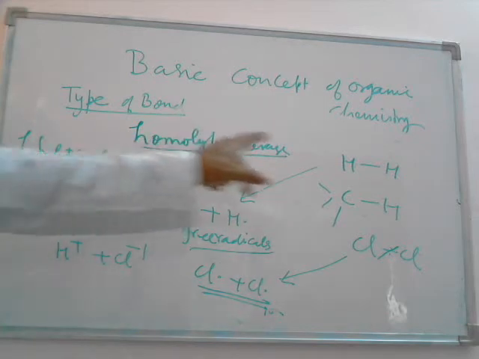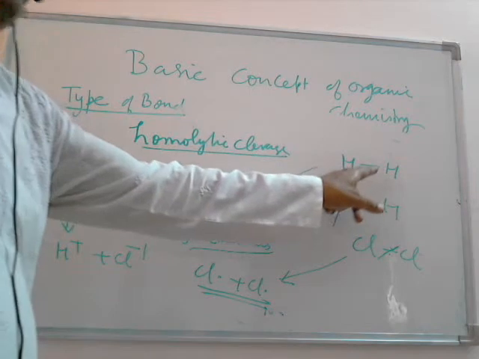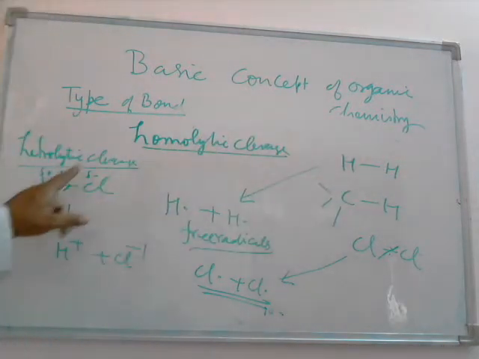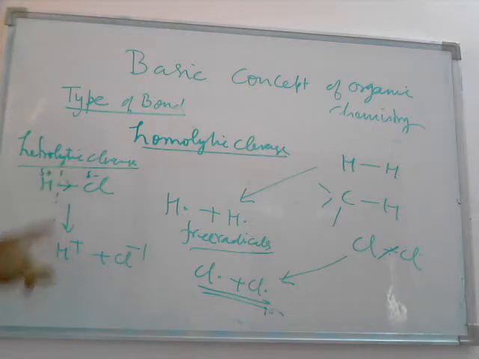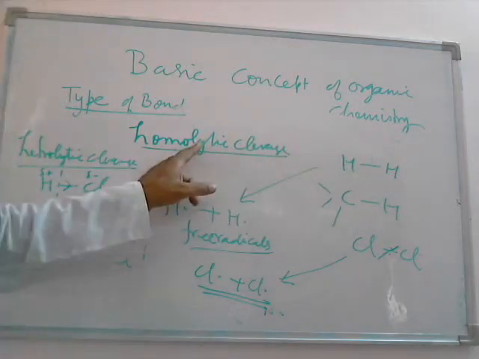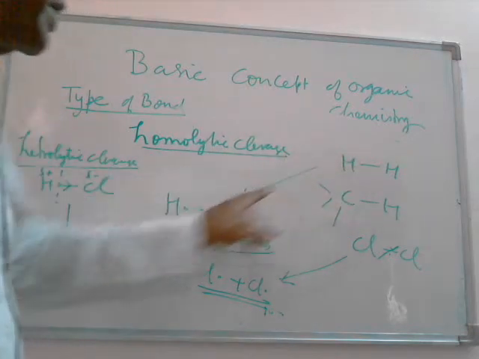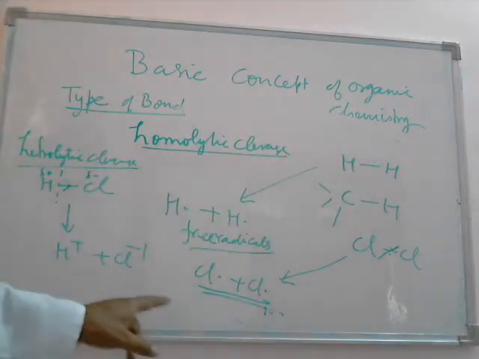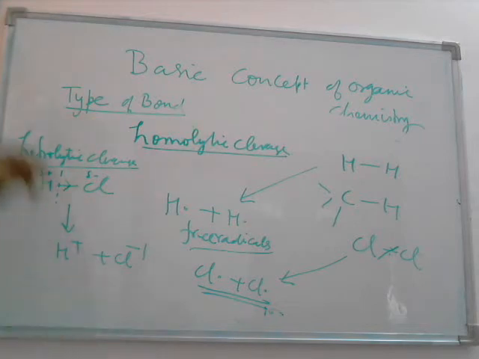This is called non-polar covalent bond. So sigma bonds are classified into polar covalent bond and non-polar covalent bond. Polar covalent bond causes the heterolytic cleavage. Non-polar covalent bond will cause the homolytic cleavage. Homolytic cleavage forms the free radicals, and the heterolytic cleavage causes the formation of electrophile and nucleophile.